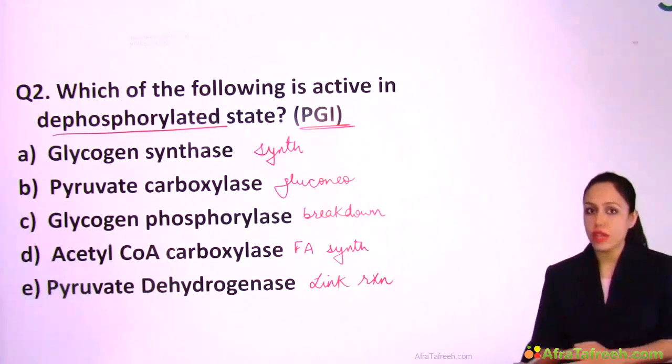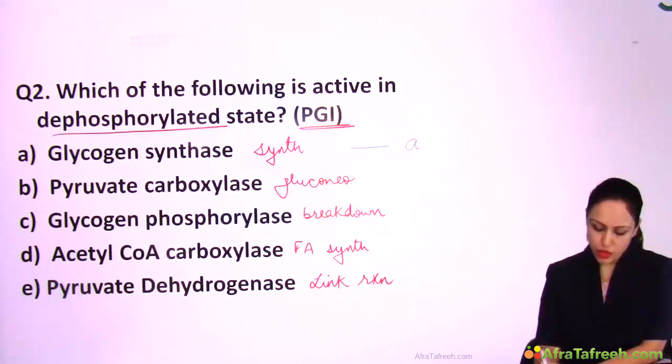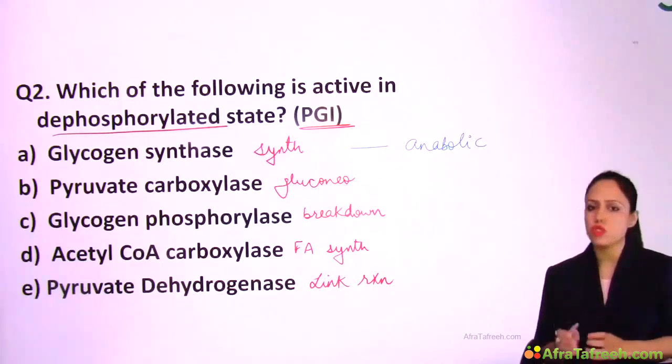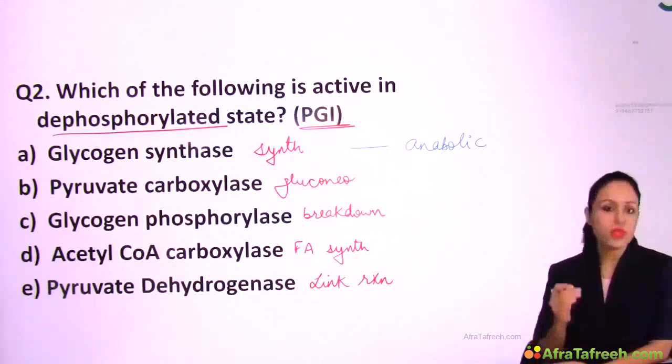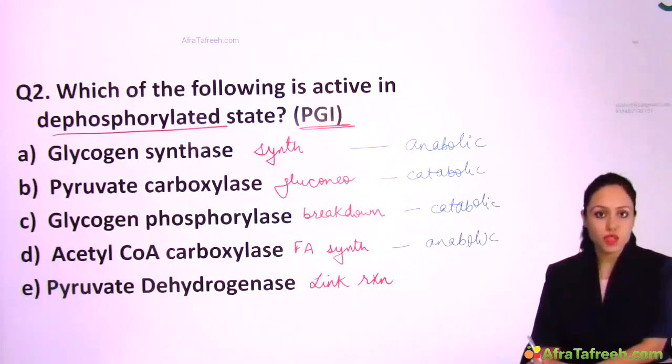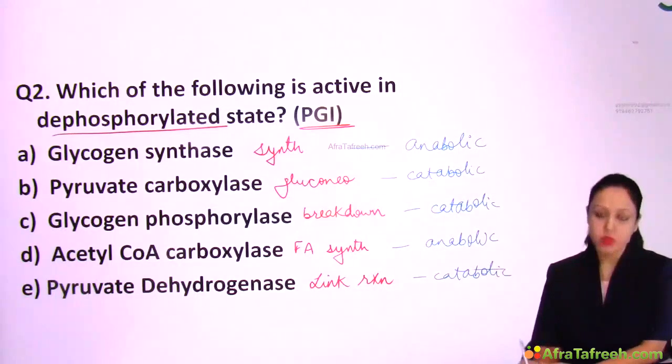Now I'm going to write which is anabolic and which is catabolic. Option A is anabolic. When you bring everything to the anabolic catabolic concept, solving questions is so easy. Look here. Option A is anabolic. Gluconeogenesis is catabolic. Breakdown means catabolic. Fatty acid synthesis means anabolic. Then the last option, link reaction, I told you link reaction is catabolic, right?